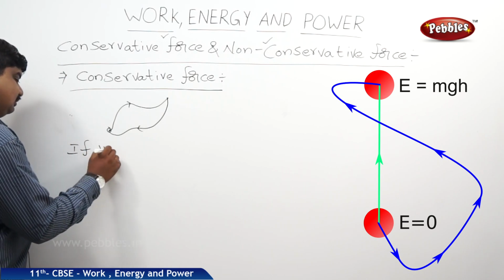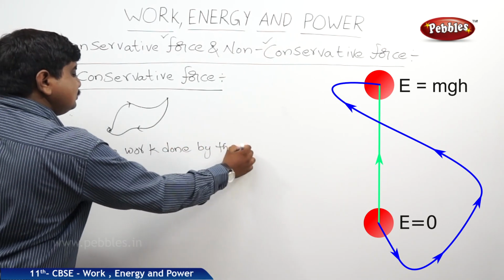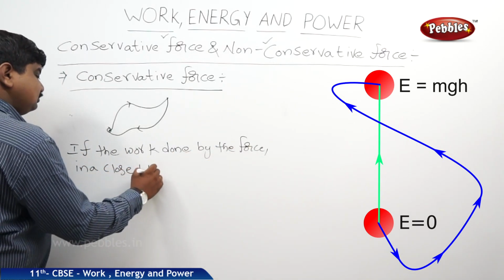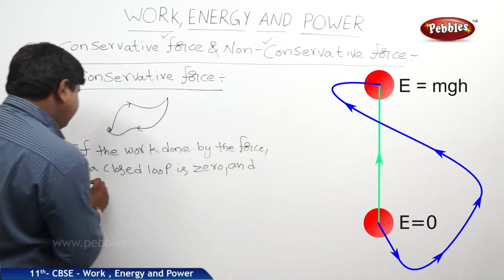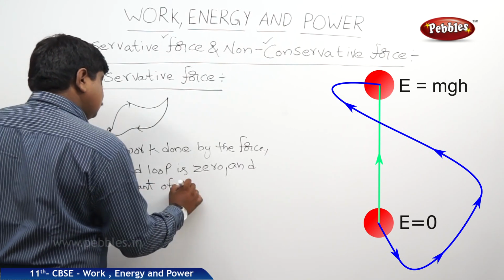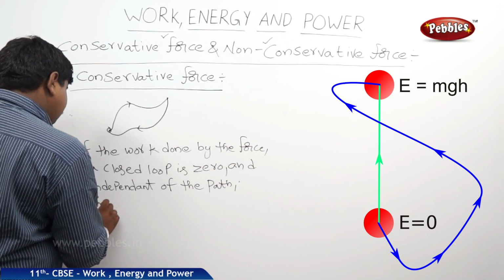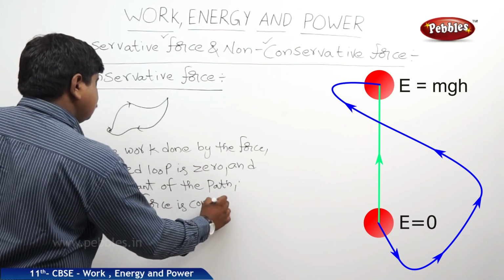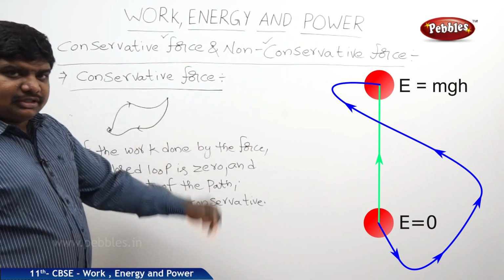So, if the work done by the force in a closed loop is 0 and independent of the path, then the force is conservative. Non-conservative means exactly opposite to the conservative force in nature.